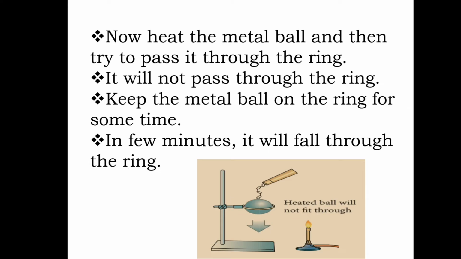The first time, the ball went through easily. After we heat the metal ball, it was very difficult to pass it through the ring. Why does this happen? Once you keep the metal ball on the ring for some time, in a few minutes it will fall through the ring.